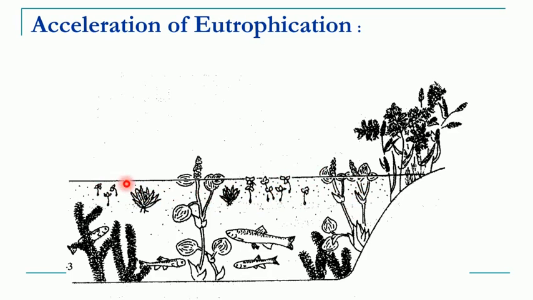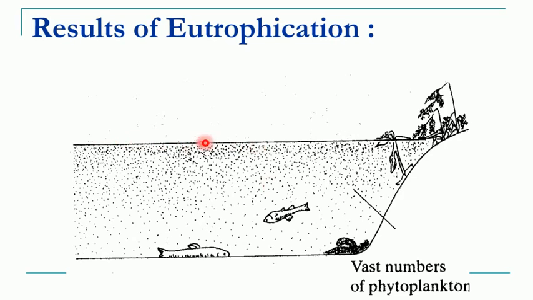Now these algae will form a mat-like structure on the surface. Due to this, what will happen? The surface will not allow the sunlight to penetrate. So that's why the plants at the bottom will not get sunlight, they will die, and therefore there will be no oxygen, and obviously the fishes and other organisms will also die after some time. So the entire ecosystem will collapse due to this process of eutrophication.